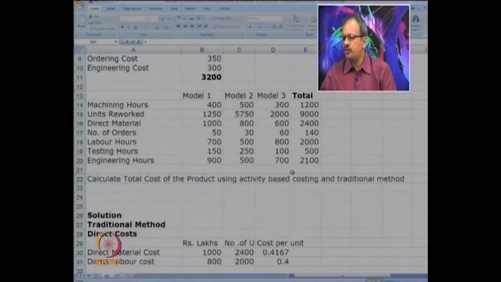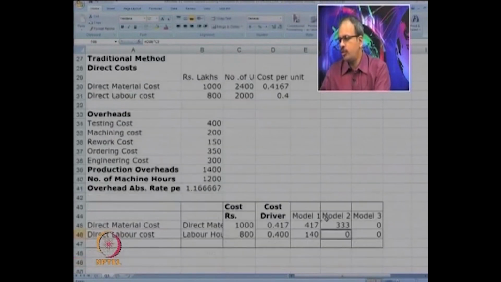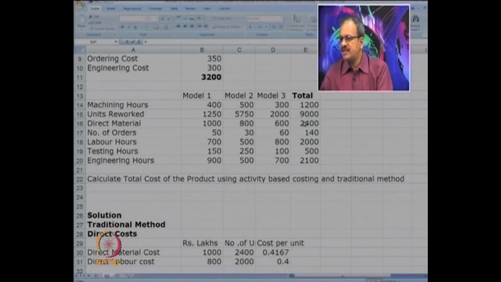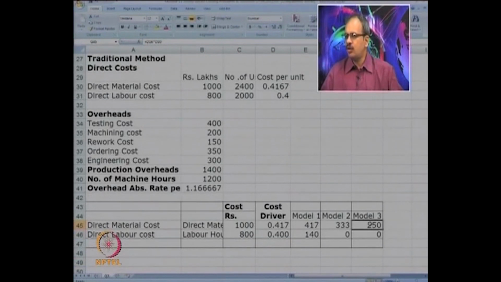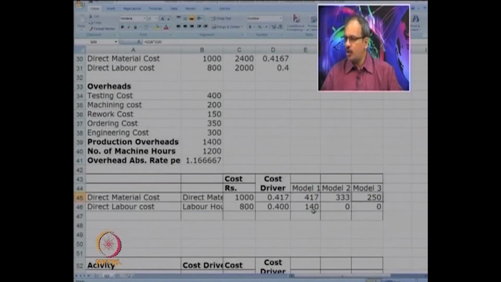So, 1000 into 0.417, in the second case it is 800 into 0.417, which is 333, and in case of the third product it is 600 into the rate. This is how we get it. Every time we have multiplied it by the rate 0.416. So, we get 417, 333 and 250 as a material cost for each of the models.